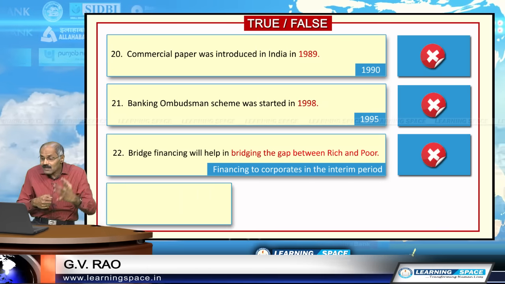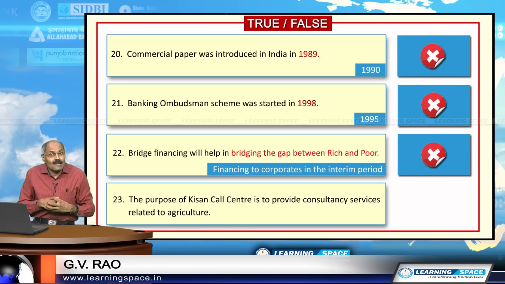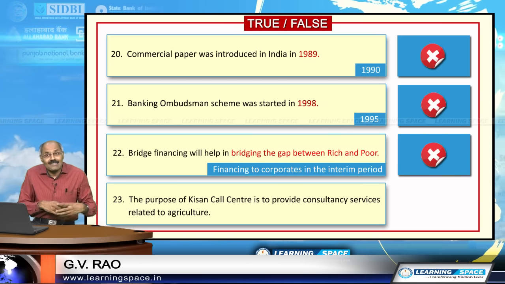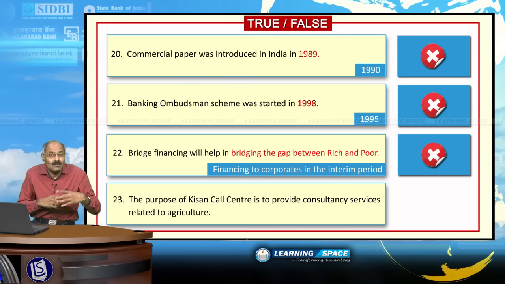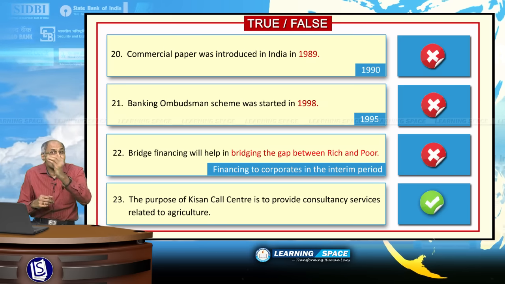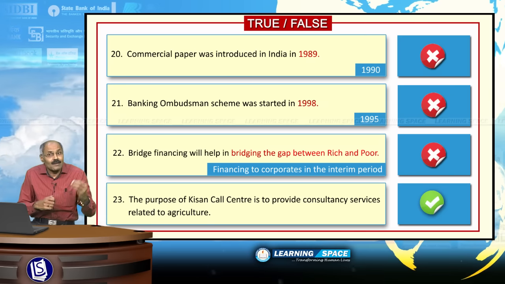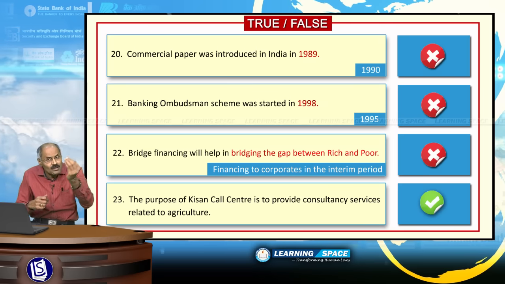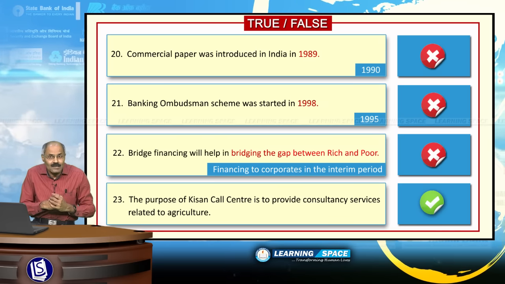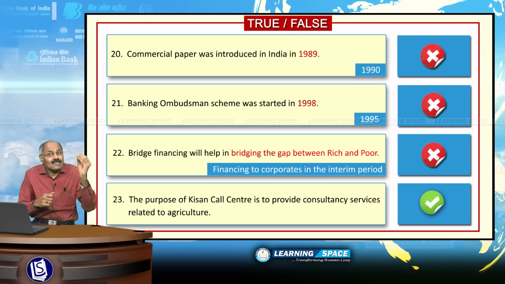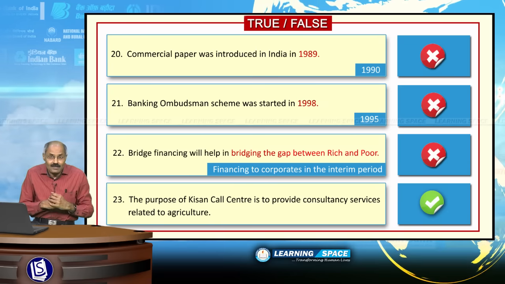Look into the last sentence of this module. Kisan Call Center is to provide consultancy services related to agriculture. It is an absolutely right sentence. Kisan Call Center was started, and in many Indian languages you can get information with regard to various crops. Kisan Call Center pertains to consultancy services related to agriculture.